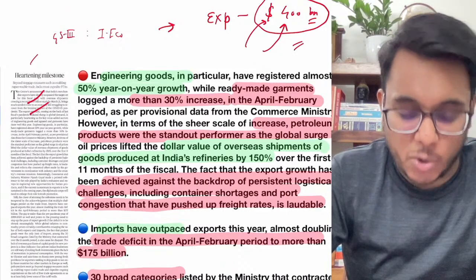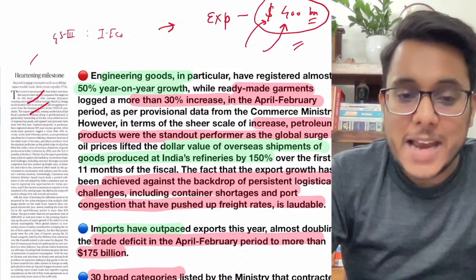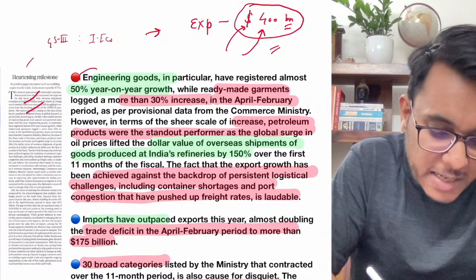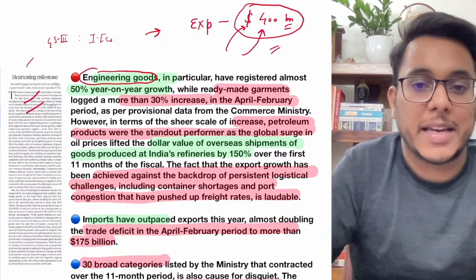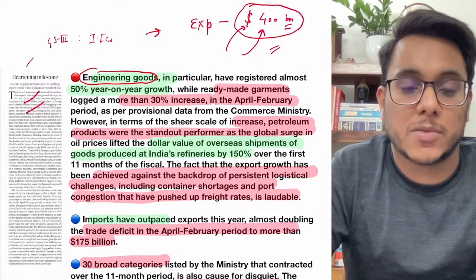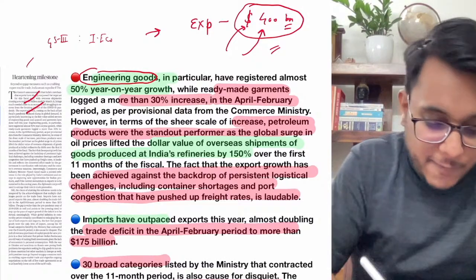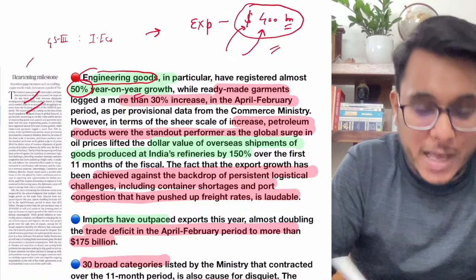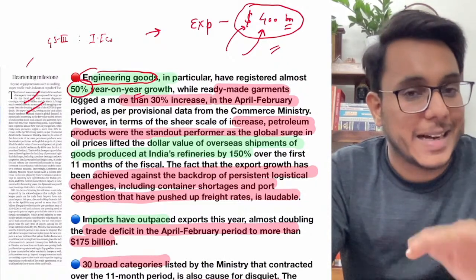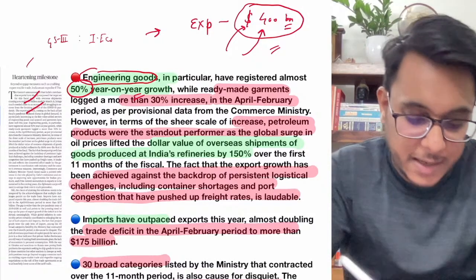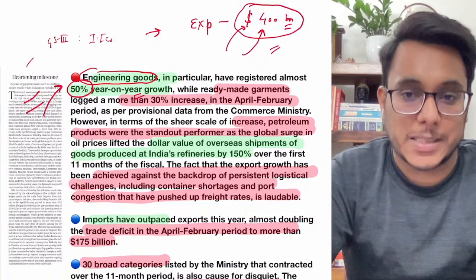So we have achieved this target. Very good. Why has such a target been achieved? It is because engineering goods, the machineries and engineering equipments, have registered a high export growth. 50% year on year growth has been achieved. Year on year means that when we compare the data of this year with last year, there is 50% growth.